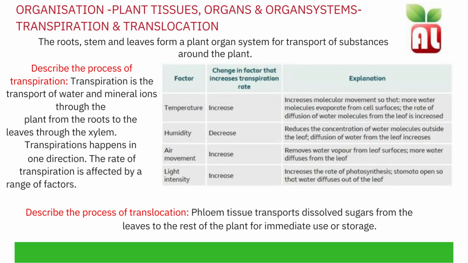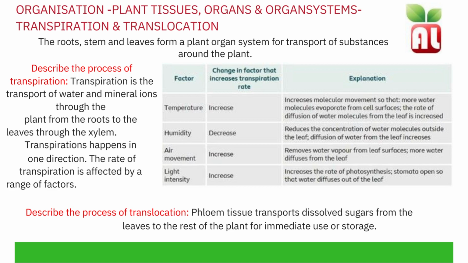As air movement increases, the rate of transpiration increases. This explains why on a windy day, plants are losing more water as water vapour from the leaf surface diffuses from the leaf. As light intensity increases, the rate of transpiration increases. This is due to the increased rate of photosynthesis. Stomata open so that water diffuses out of the leaf.